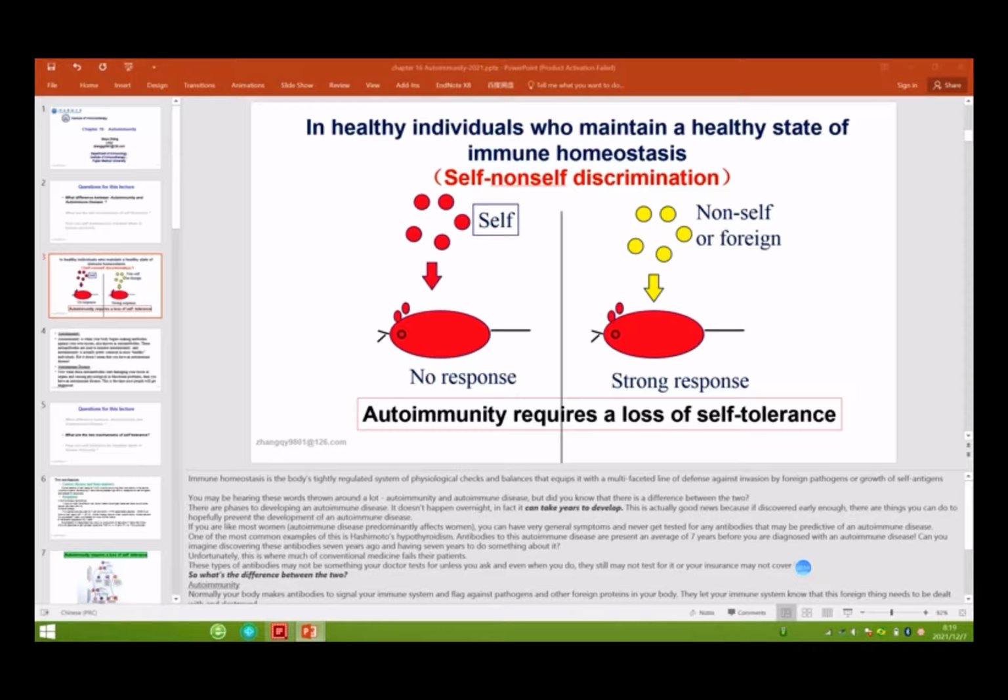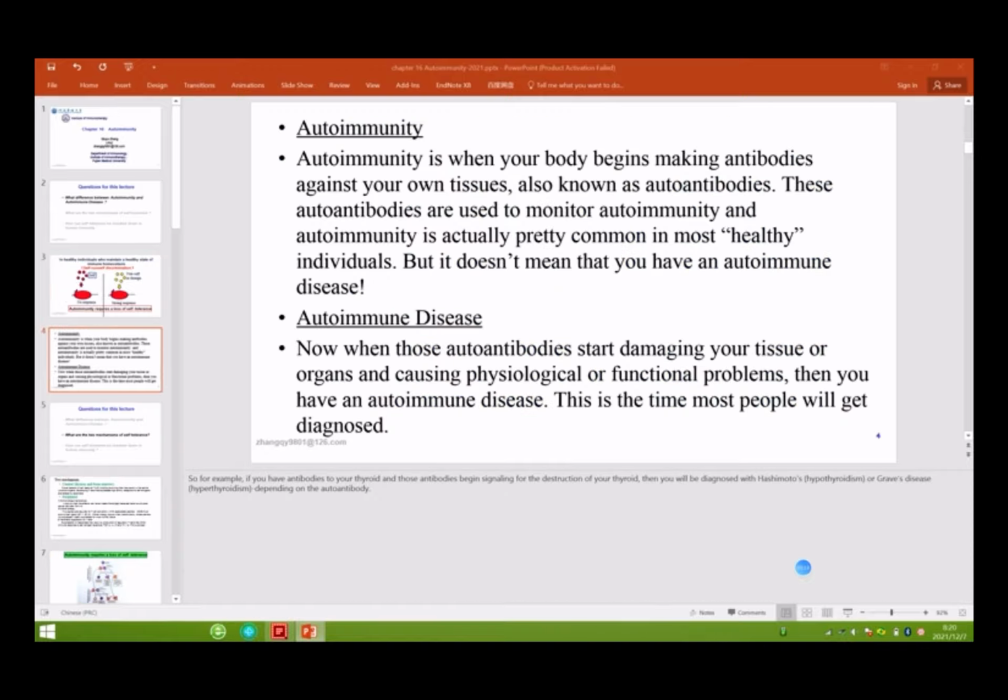If they encounter a non-self antigen, they have a strong response. This is what we call self-tolerance. So if there is self-antigen, no response. Is it clear? Okay.